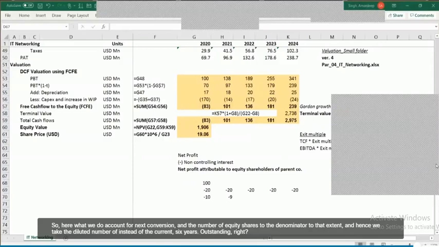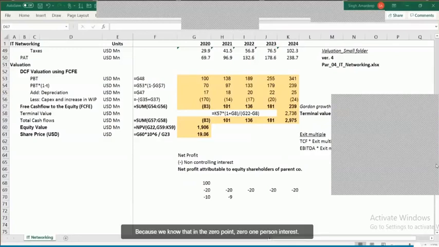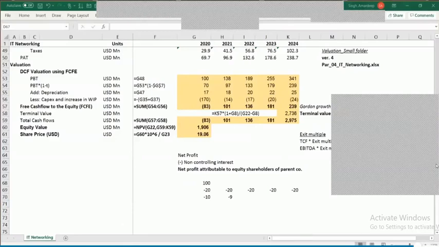Right? We discussed the concept of diluted equity shares and the option rollover in the M&A topic. So that comes into picture here. And in that case, we don't treat it as a debt component, we treat it as equity because we know that it is equity in this 0.01% interest, which is nominal. So it is actually the equity component only, which has been masked with a different name.